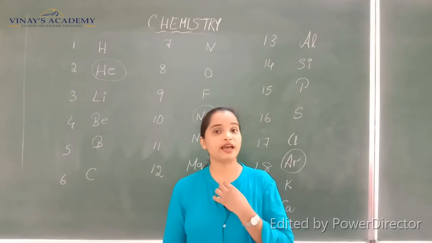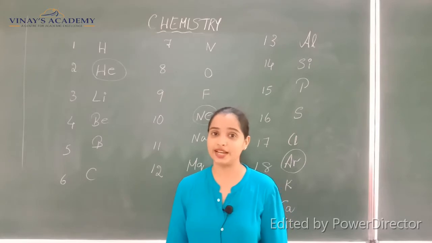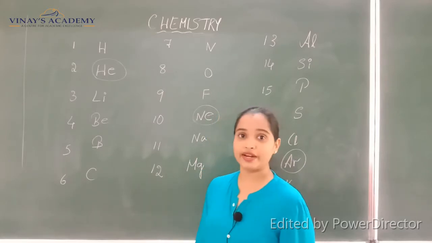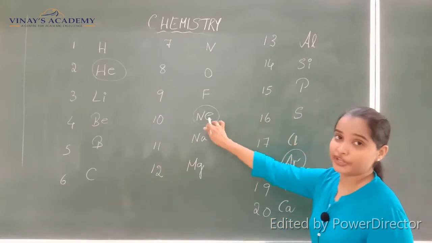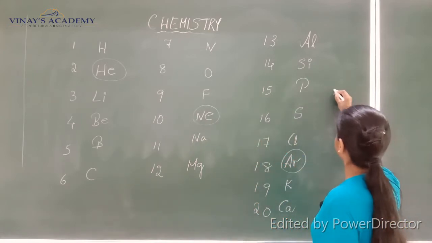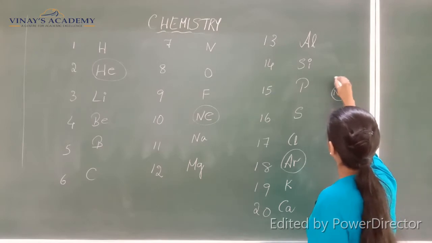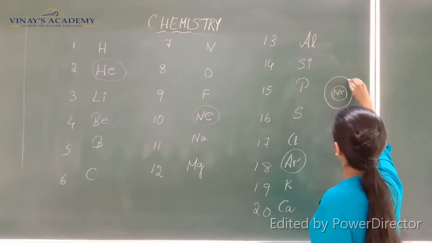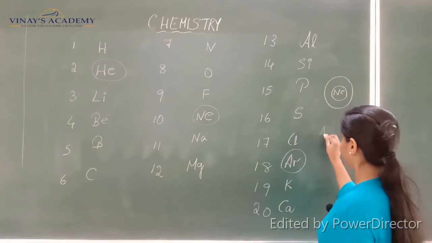They always have completely filled electrons in the outermost shell. So let me write one example for you with an atom of neon. Neon is atomic number 10.